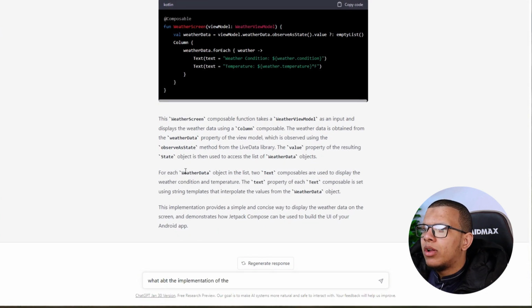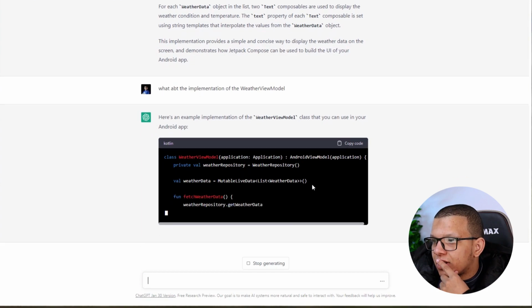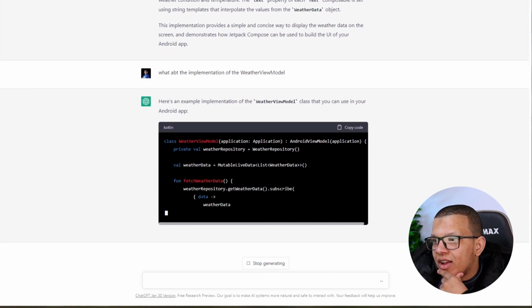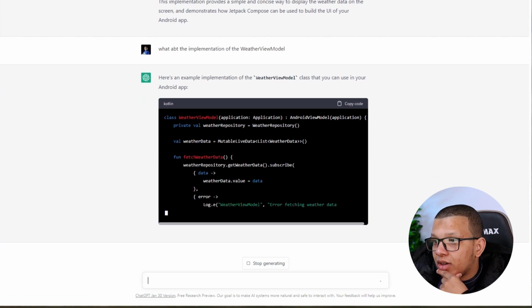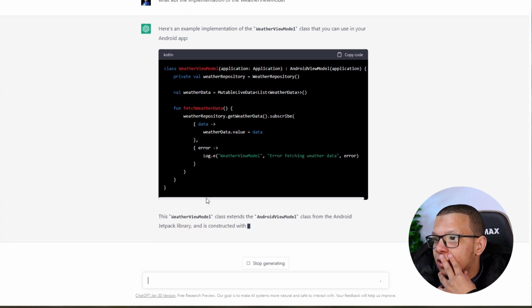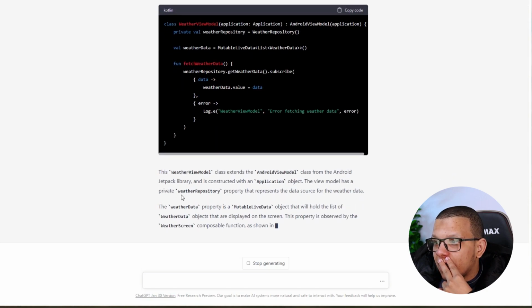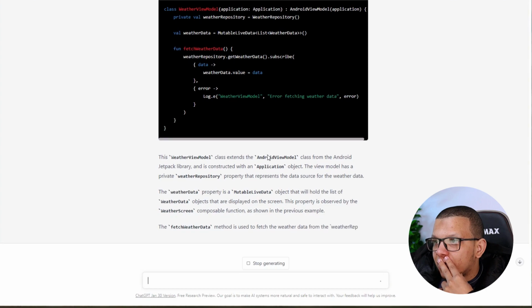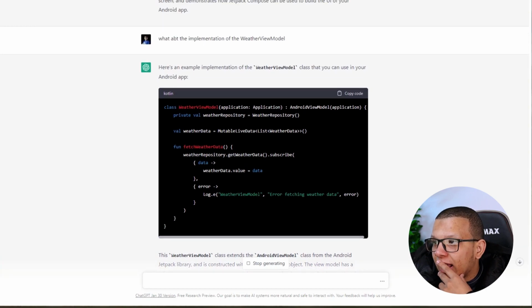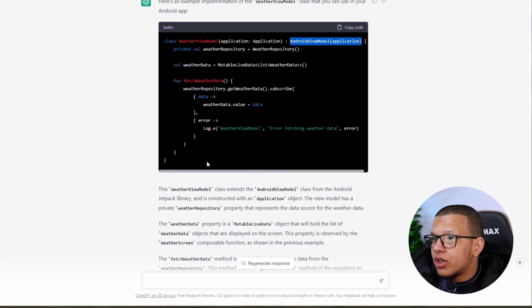What about calling it the view model, the weather view model? Android view model, okay. He needs some context, or he didn't find the data on the internet like that. Fetch the weather data, mutable live data. He's exposing the mutable live data directly. This is not a good thing. With the repository, this is the subscribe part. But why did you use that? You don't need any context or part that requires this Android implementation of view model. This is a bad thing, so we need to change this. I will ask him to change it.